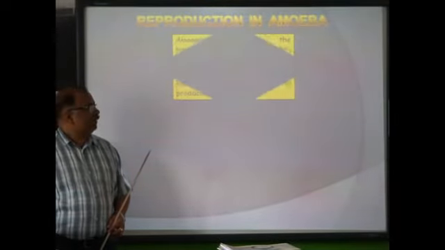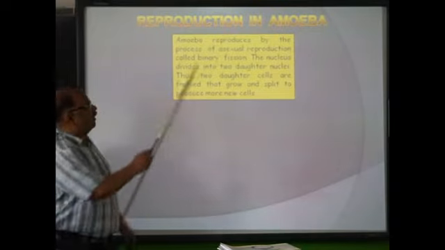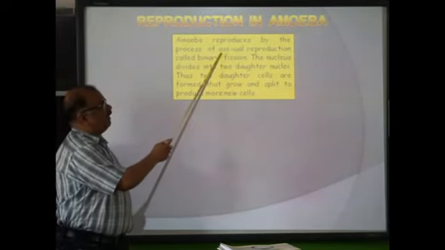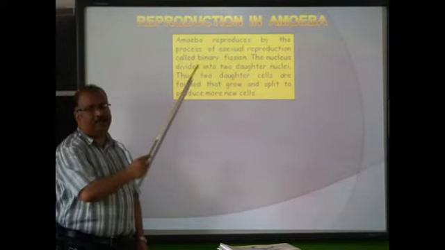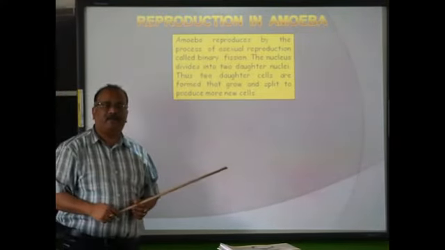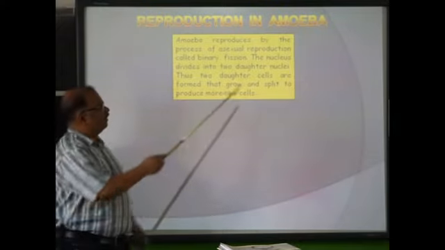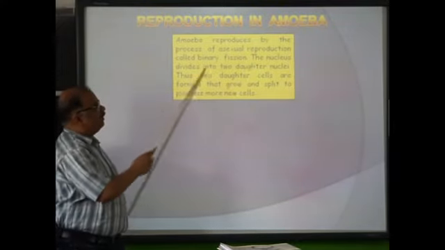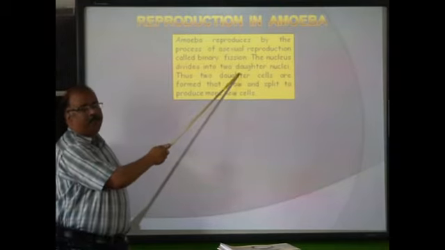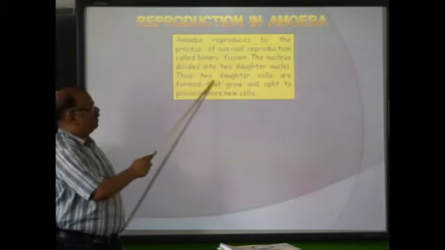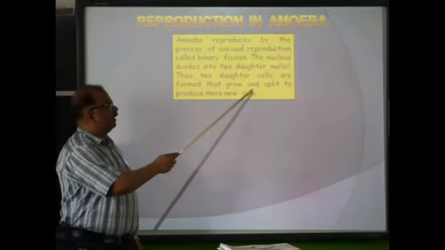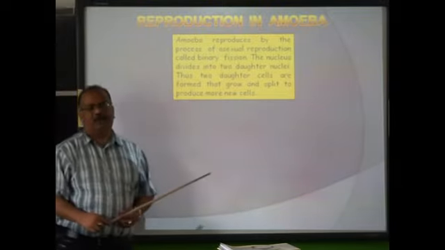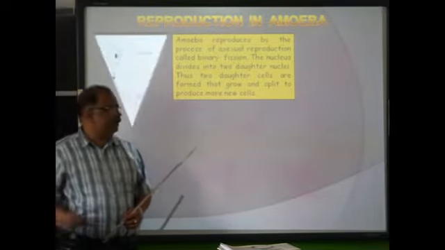Now reproduction in amoeba. There are two ways. Amoeba reproduces by the process of asexual reproduction called binary fission. That means one amoeba divides into two daughter amoeba. First, what happens? The nucleus divides into two daughter nuclei. Thus, two daughter cells are formed. They grow and then again they split to produce more new cells. In the diagram, you can see